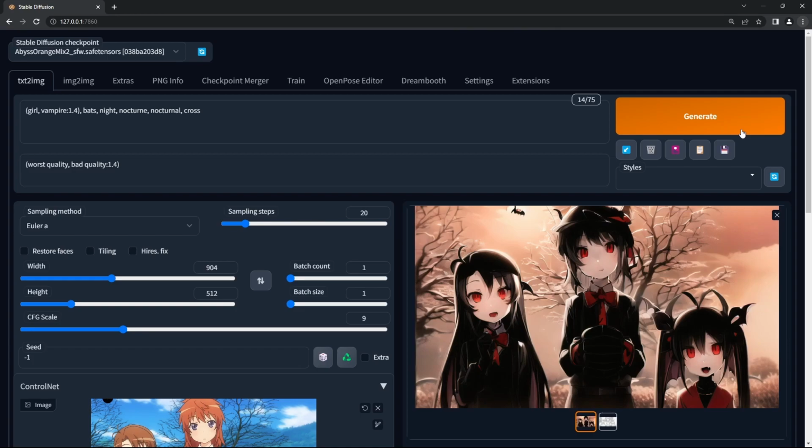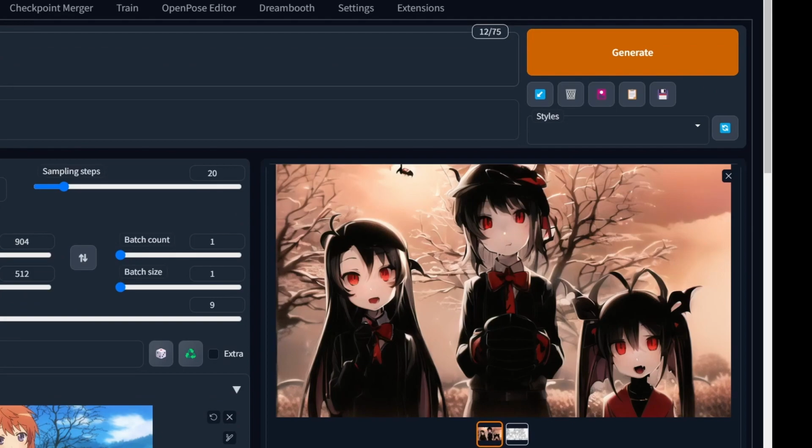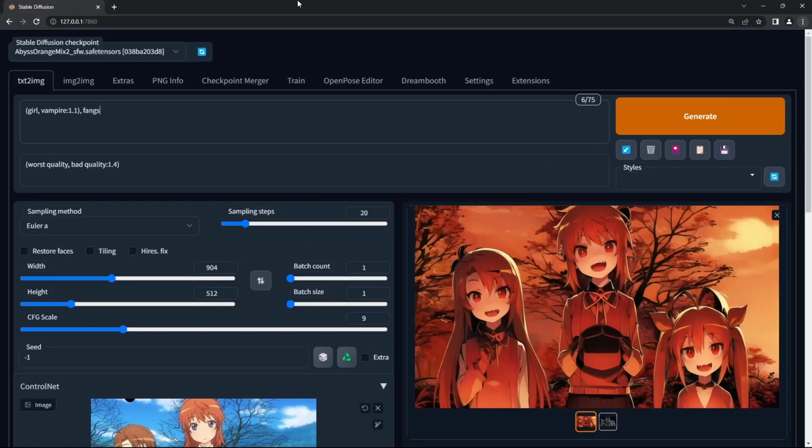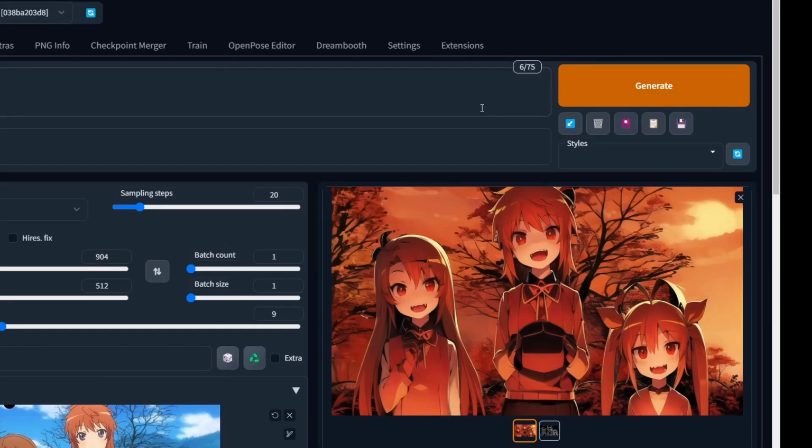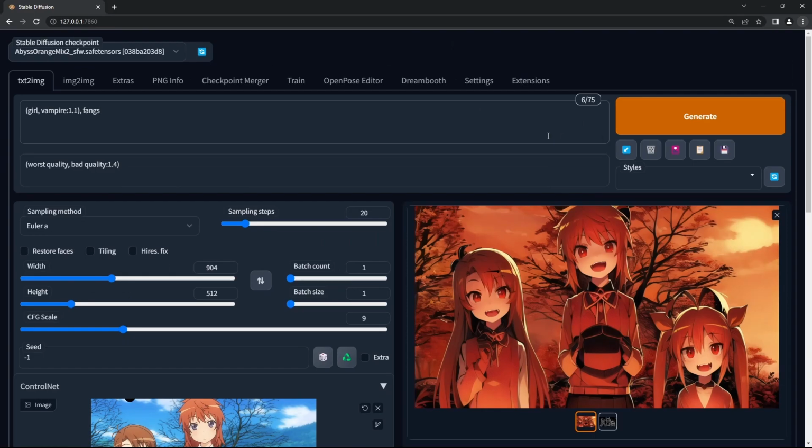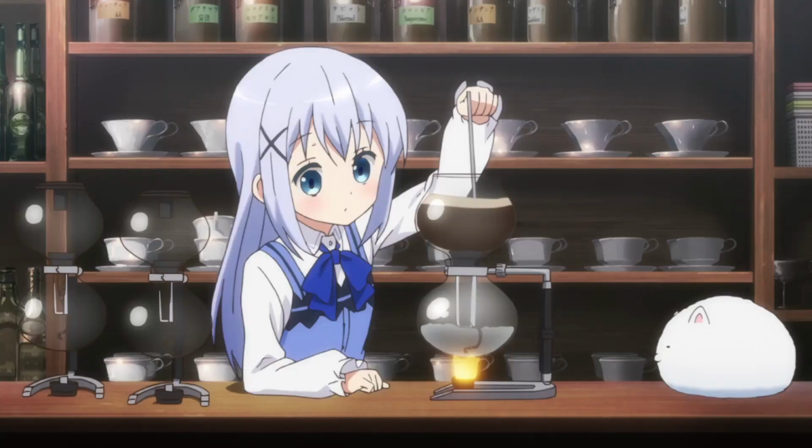Let's see if I can shift some settings around. I'm gonna start off by deleting the word bats, because they're looking more like bat monster girls rather than vampires. You know what, I swapped over to the HED preprocessor and reduced the number of prompts, and the results look hilarious. Nice grins.